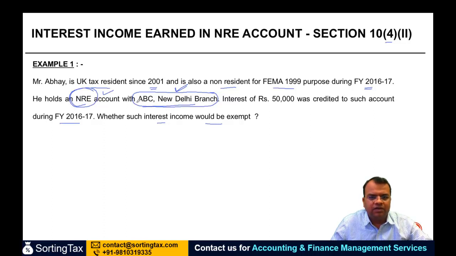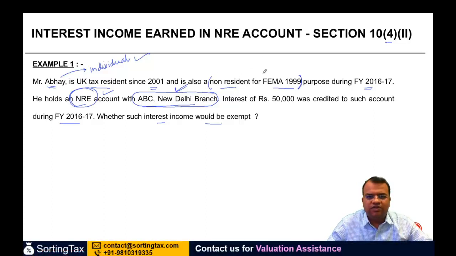The third is that the person who is receiving interest should be an individual. Again, this person who is receiving the interest is an individual, and therefore even this condition is satisfied. And one of the other important conditions is that he should be a non-resident for FEMA 99 purposes. We don't need to do this in terms of the calculation or ascertaining.